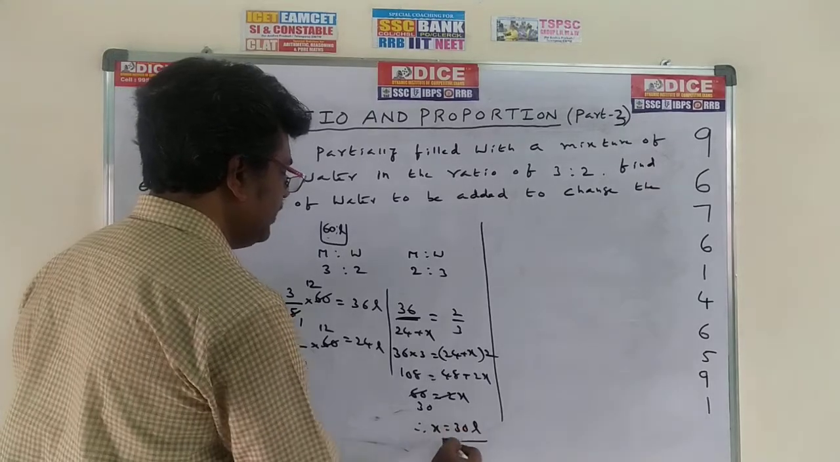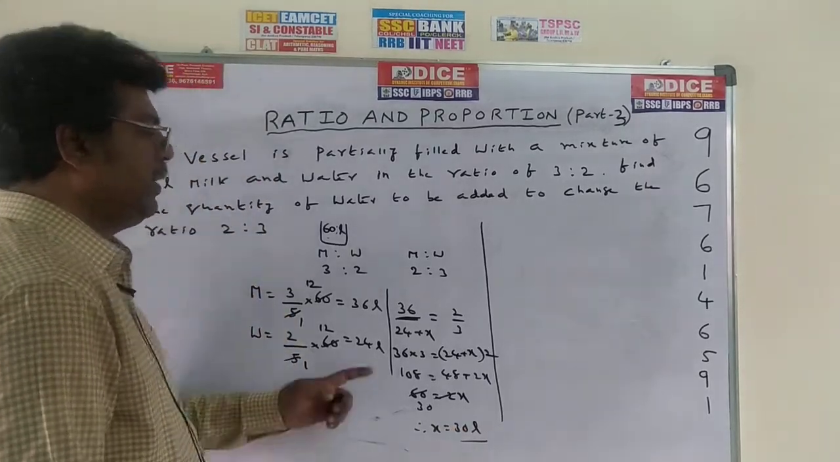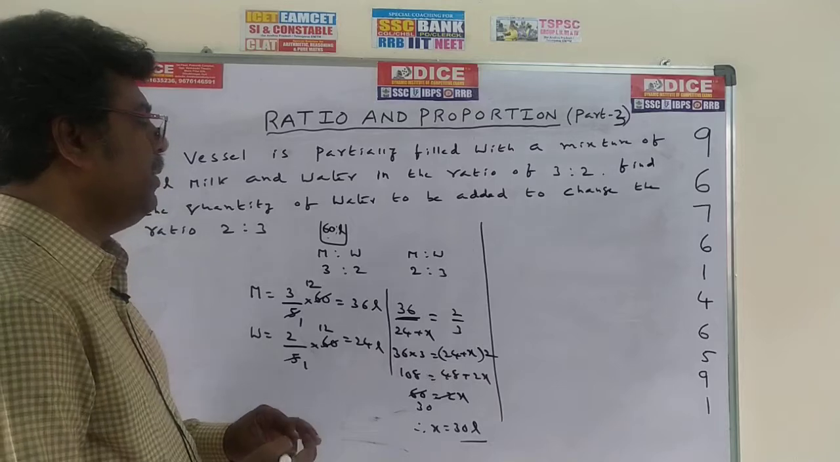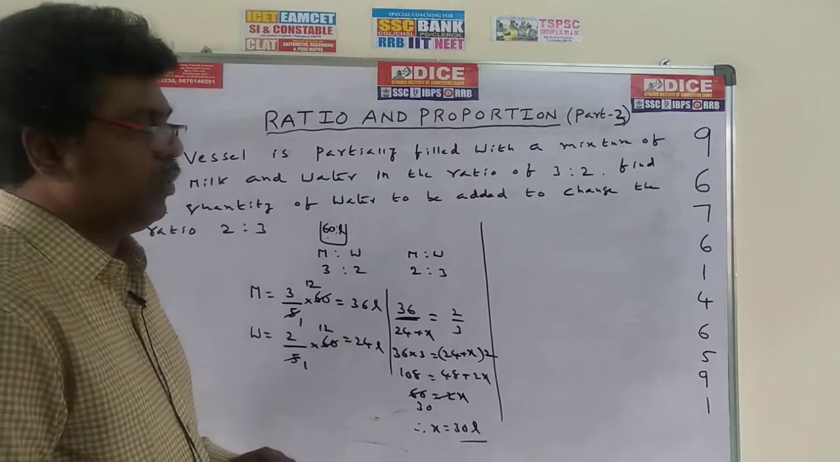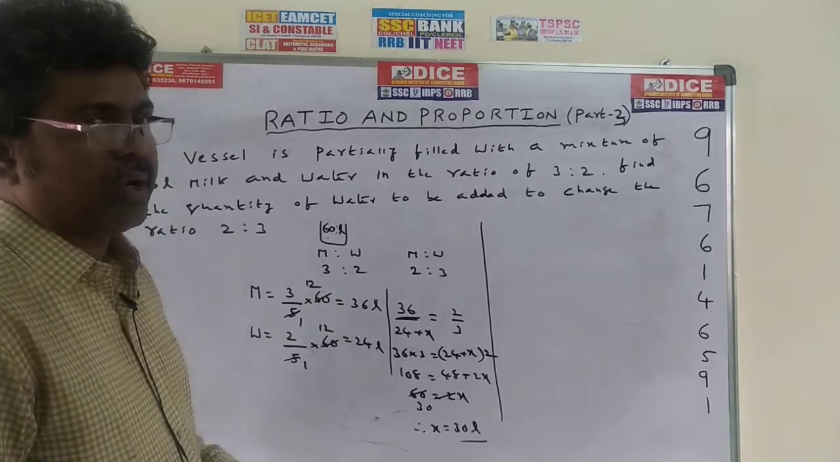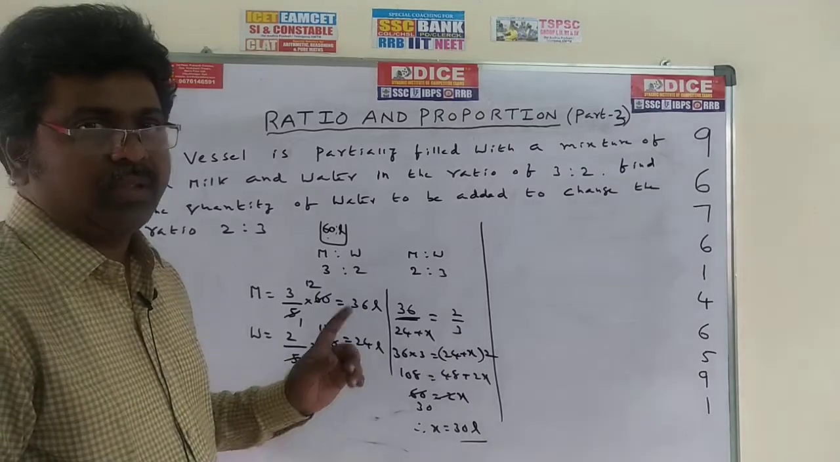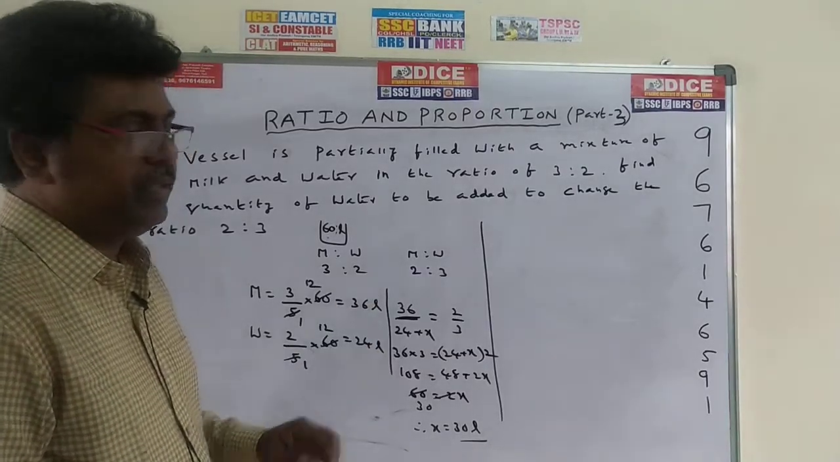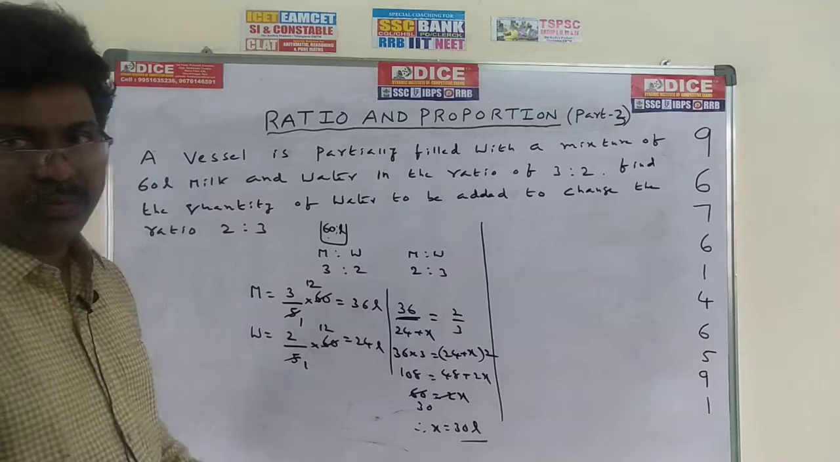How much water is added? 30 liters water is added here. This is the general method. Just to know the method, we can go for the shortcut. Shortcut is very easy. We can use the formula. Using the formula, we can go for the shortcut method also.